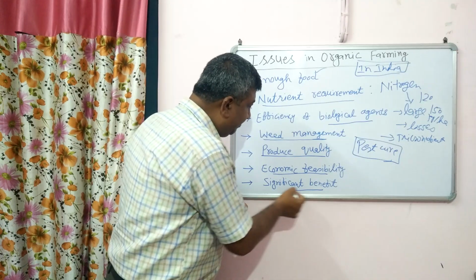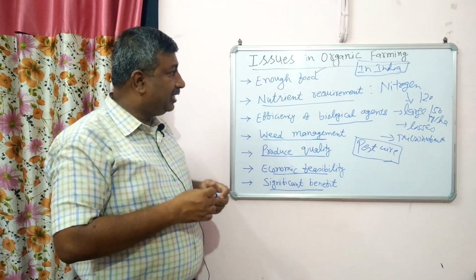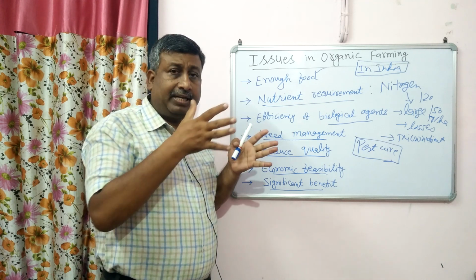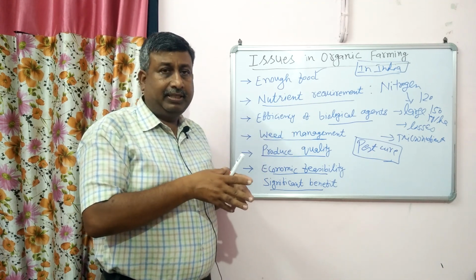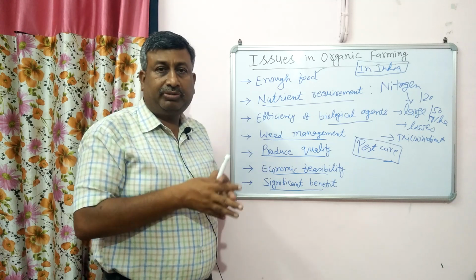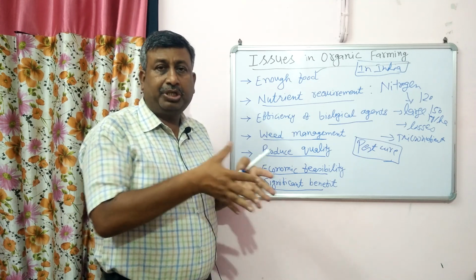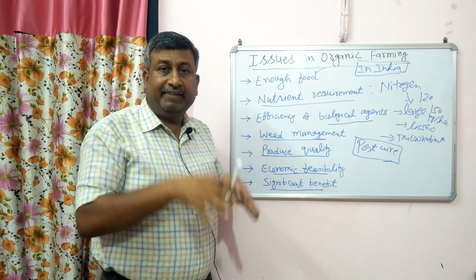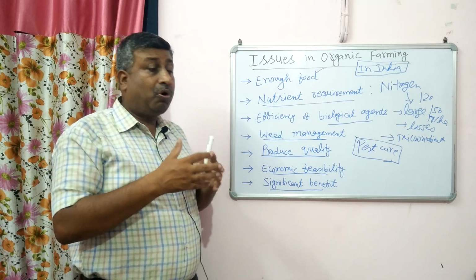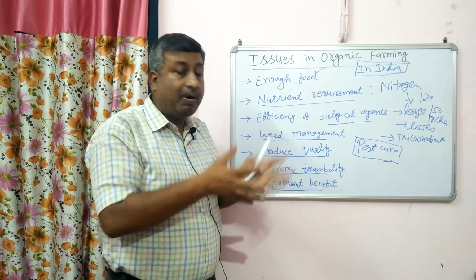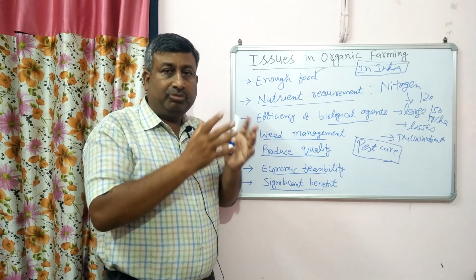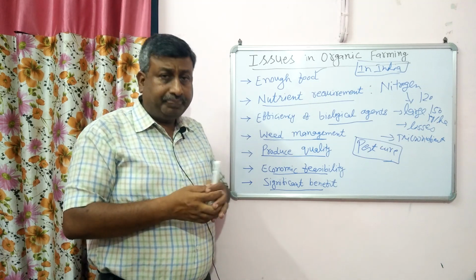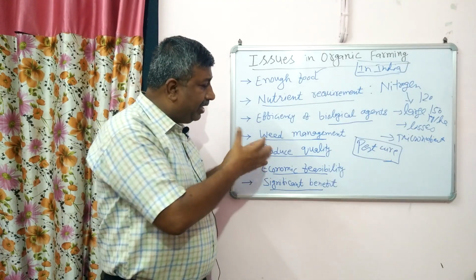Then is there any significant effect of organic farming besides the nutritive food or the toxic free food, or significant impact on the environment? Is there CO2 mitigation, or any CO2 sequestration, or any purification of drinking water, or any contaminant elimination from the soil which is significant? Does organic farming bring other effects that we can notice, like CO2 sequestration in the environment, cleaner drinking water, or reduced soil contamination? So this is also an issue.